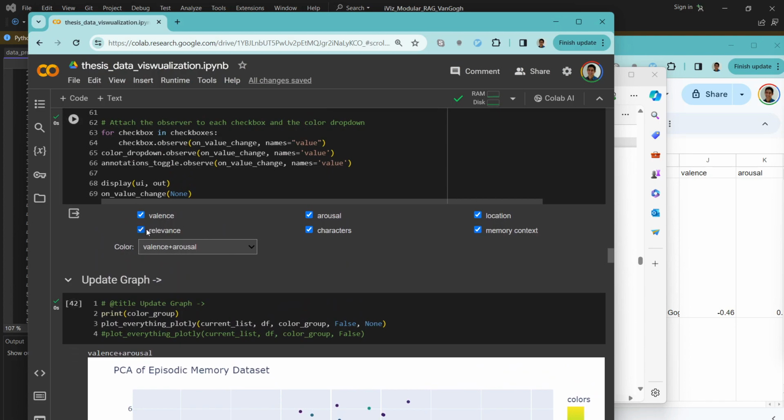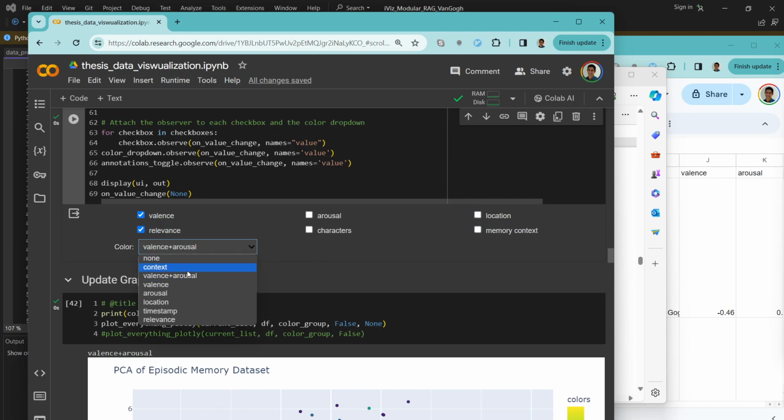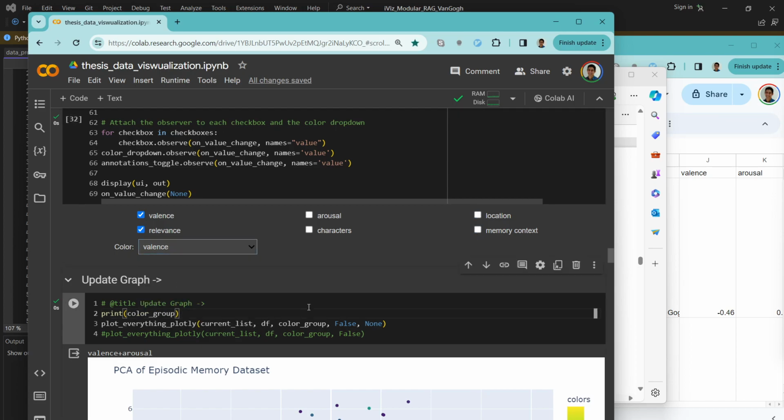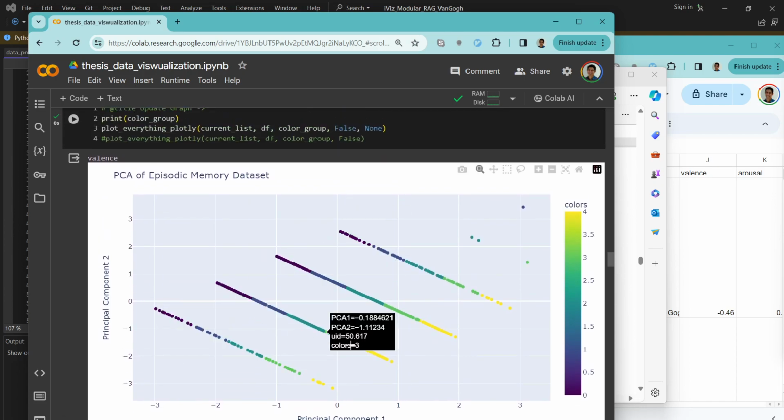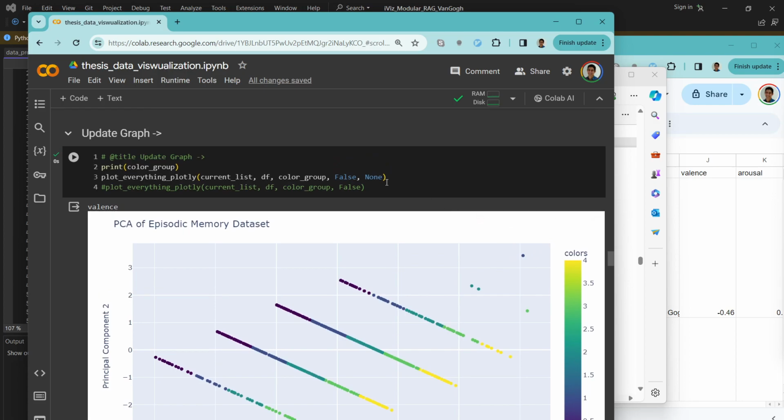For example, I like to put valence and relevance only here. I think it's my favorite graph. We can see the memories sorted by relevance, the least relevant ones and then the more and more important ones. And there's only one memory rated as the most relevant memory of them all.